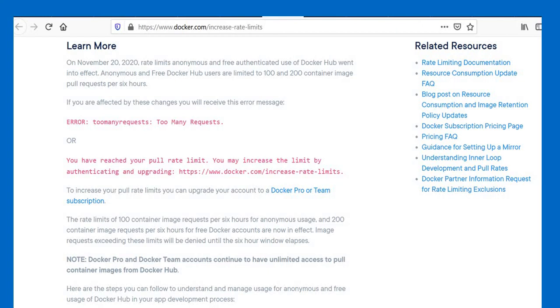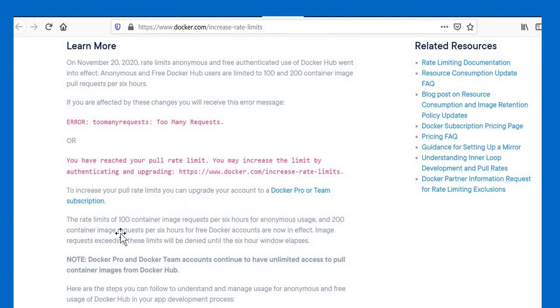There are two types of free users. First, those who are completely anonymous. Those have not registered on the Docker site with a username and password. They are completely anonymous to Docker, so Docker will use the client IP to monitor the number of pulls. And the second type of free users have created a free account on the Docker site with a user ID and password. So the limit for these different types of users is different.